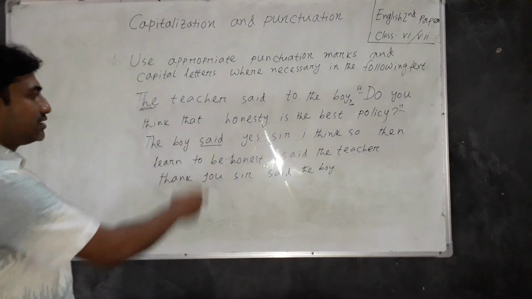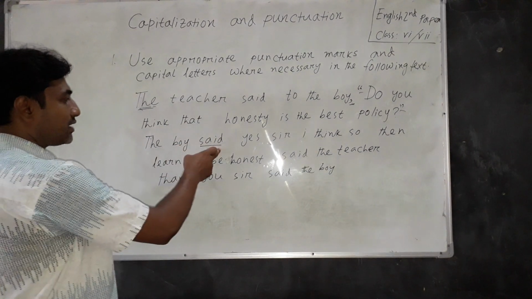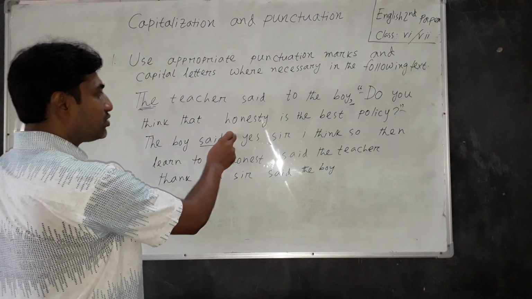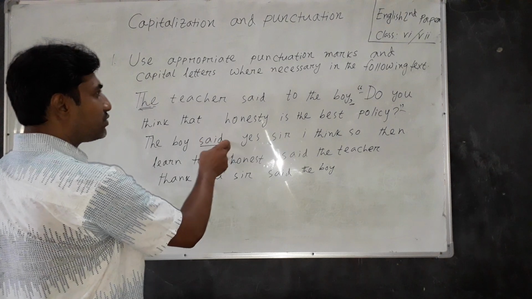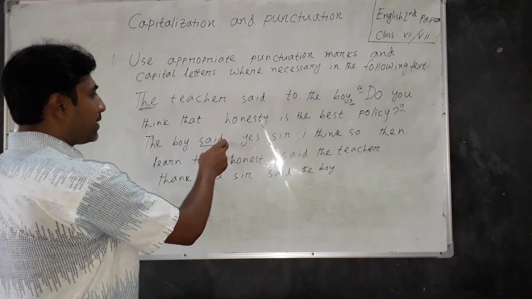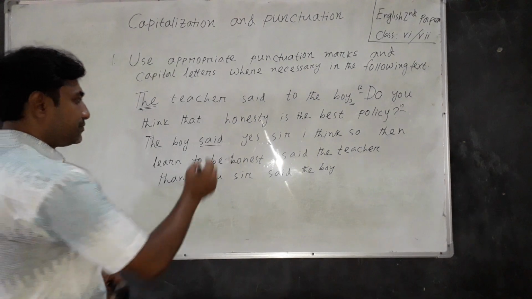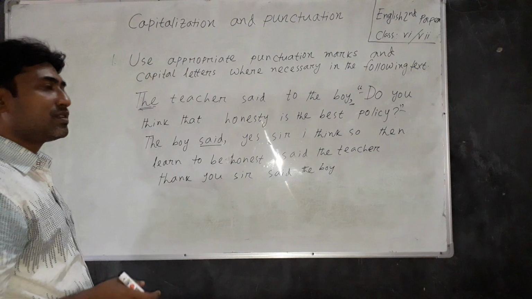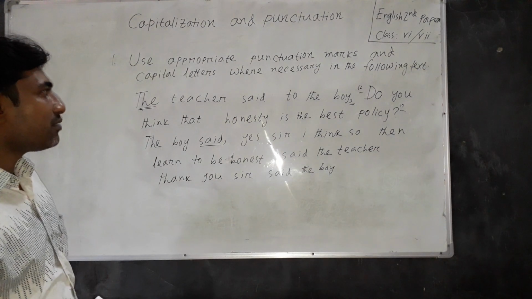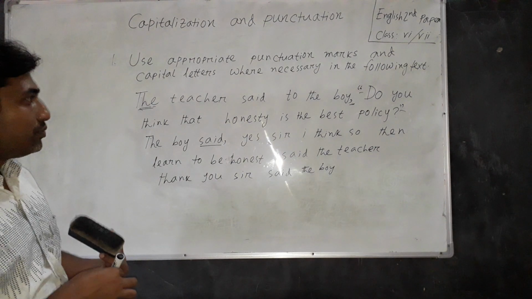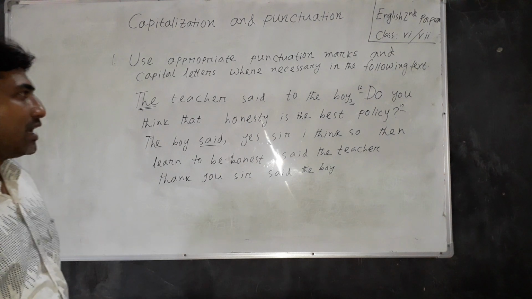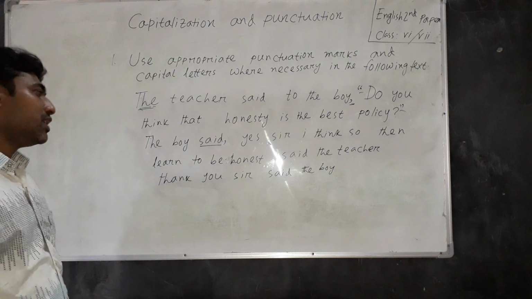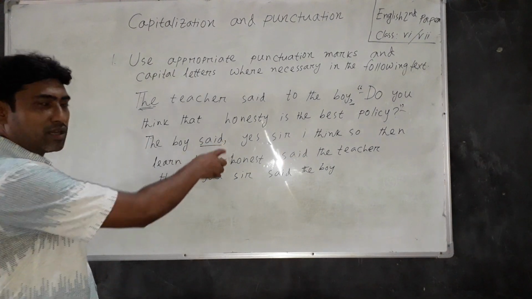The boy said. Dear students, here after the reporting verb there is no object, and so we have to use comma here. If there is an object of a reporting verb, we usually use comma after the object, and if there is no object after the reporting verb, we usually use comma after the reporting verb.